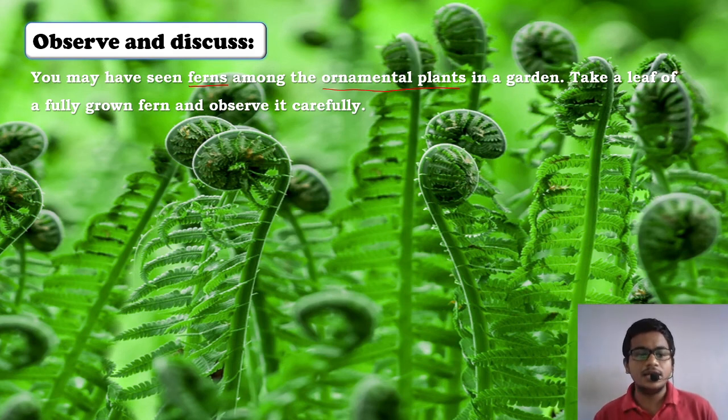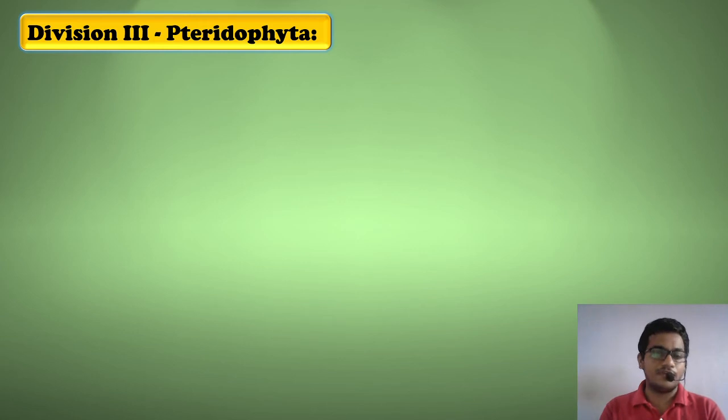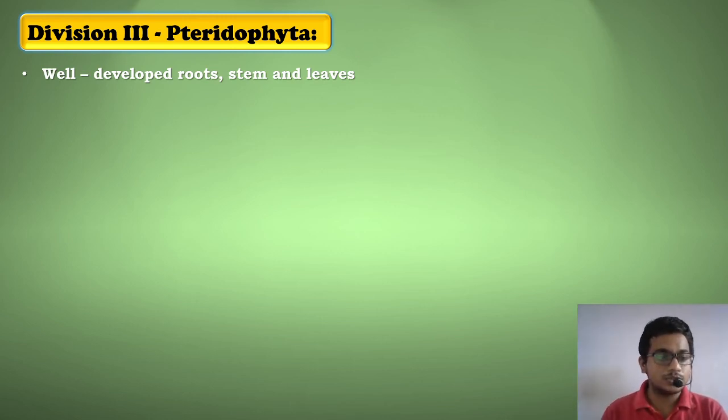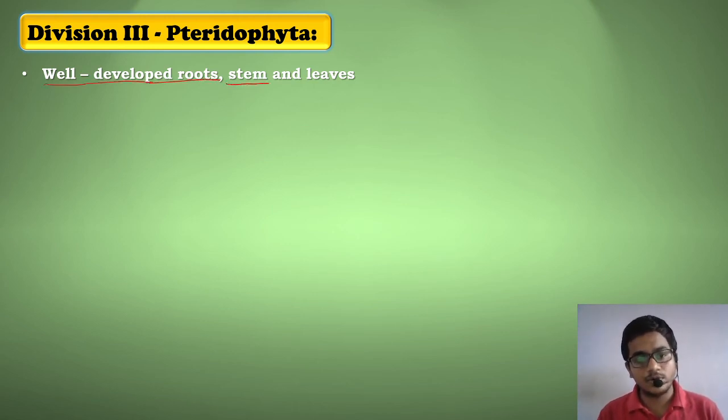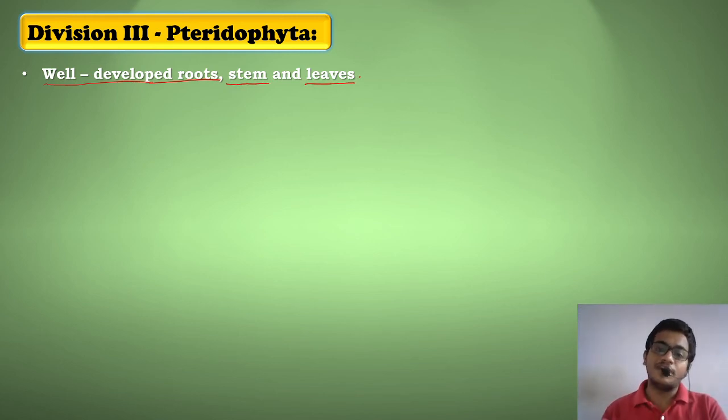So they are saying that take a leaf of a fully grown fern plant and observe it carefully. I'll show you a diagram of fern in my further slides. As of now, we'll move further. These ferns come under the third division of cryptogams, that is division 3, Pteridophyta. Now, Pteridophyta are much more developed as compared to algae and bryophyta. They have well developed roots. So, they do not have a root-like part or something like that. They have a well developed root system. They also have a good stem and they also have leaves on them. So all the parts are present and functional.